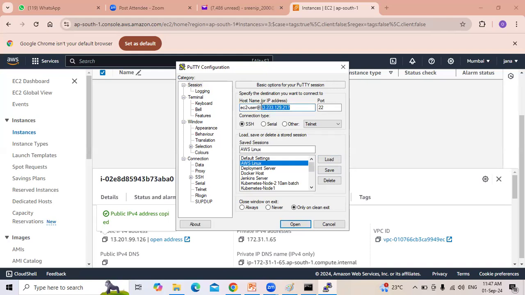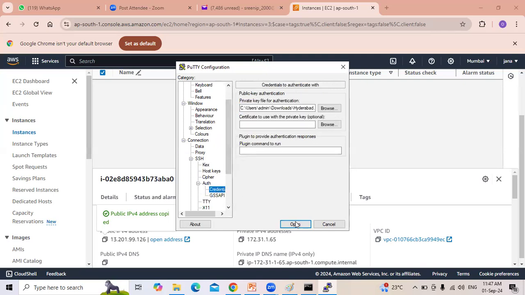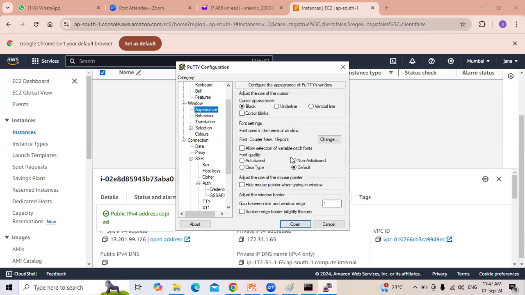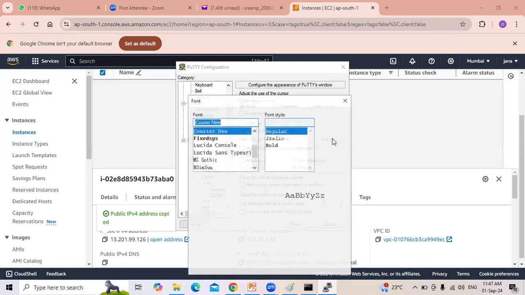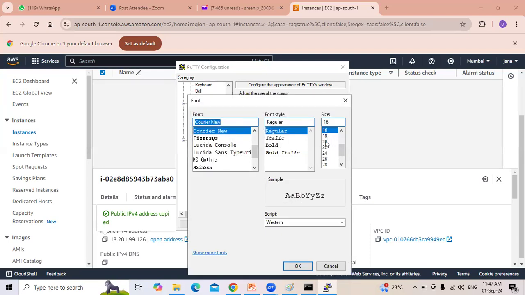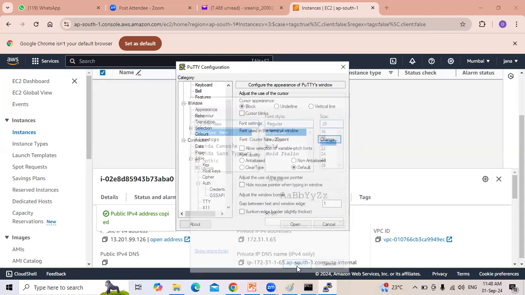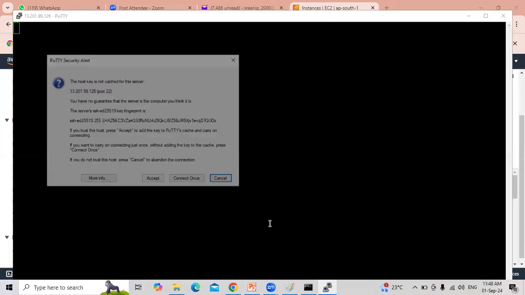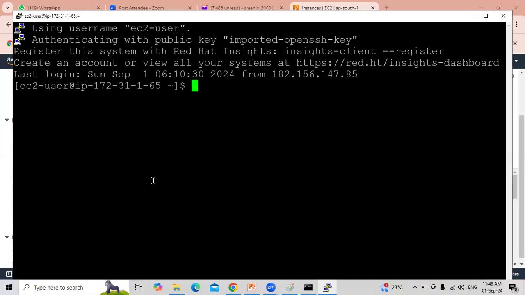Copy the public IP and paste it in. Click on OK. Accept. I got connected to the Linux server.